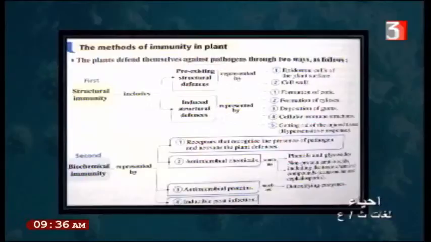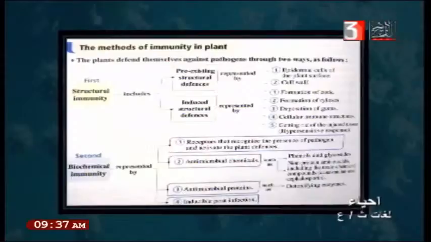The epidermis is the first defense for the plant, like the skin in the human. The epidermis in the plant consists of two layers, epidermis and cortex. This protects the plant from invasion of any microbes. Structure of polysaccharides, carbohydrates, and also formation of cork. What is the cork? Cork is a layer of the plant that protects the plant from many diseases.